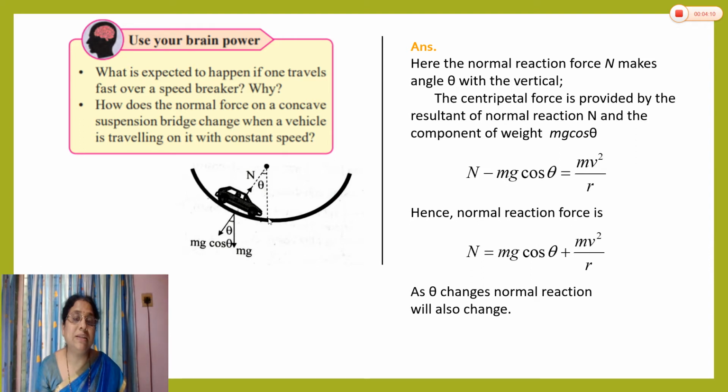When the vehicle is at the center, in that case theta is 0, cos 0 is equal to 1, and we can say N = mg + mv²/r. It means the weight is downward and the normal reaction is upward, and therefore N = mg cos theta + mv²/r. But here in this first half of the concave circle, as theta changes the normal reaction will also change. So this is the answer of this question.